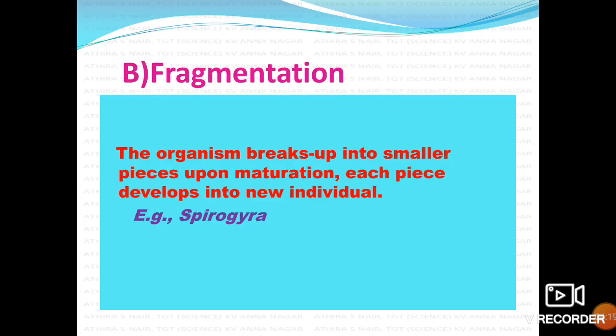Next mode of asexual reproduction is fragmentation. This mode you are very familiar with, you learned it in 7th standard itself. Here the organism breaks up into smaller pieces upon maturation. One piece develops into a new individual. For example, in Spirogyra, as you know, Spirogyra is one algae. Here Spirogyra is showing which mode of asexual reproduction? Fragmentation.